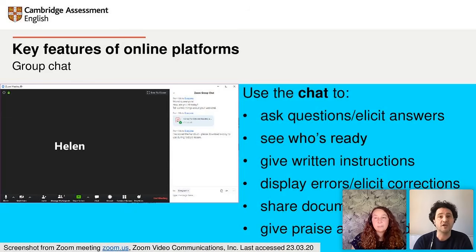For example, you and the students can ask and answer questions. Students can show they're ready or have finished a task. You can use it to give written instructions. You can display errors and elicit corrections. You can share documents, just drag and drop them into the box. And you can give praise, and sometimes you can use emojis, stickers, or badges.